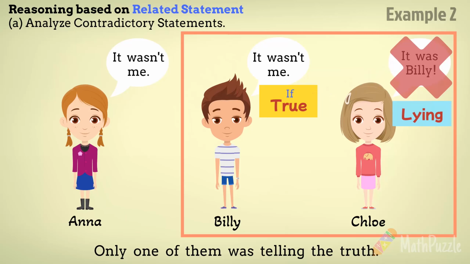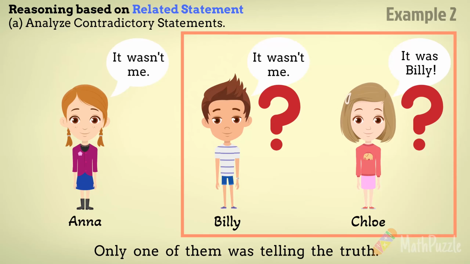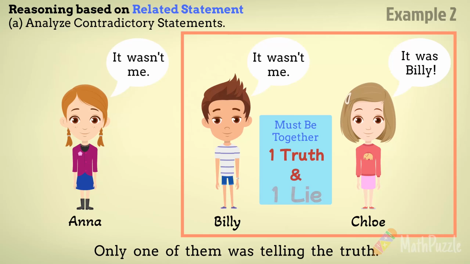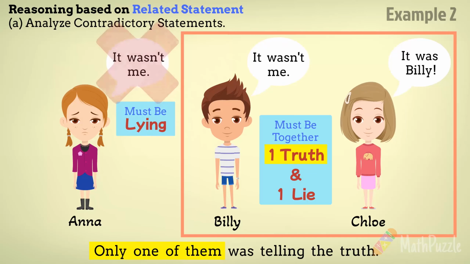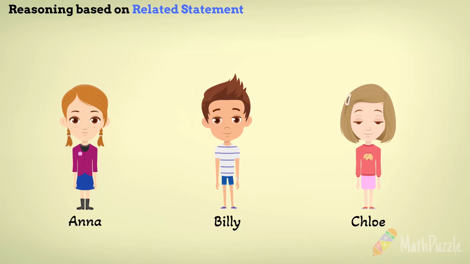On the other hand, if Billy's statement is true, it means he did not break the bottle, thereby rendering Chloe's statement false. Right this moment we haven't determined the truthfulness of Billy's and Chloe's statements separately, but we can be certain that one statement is true while the other is a lie. There is no other possibility. According to the statement that only one of them was telling the truth, the one telling the truth must be either Billy or Chloe. Therefore, we can conclude that Anna must be lying. And now we have the answer. Anna was the one who broke the bottle.